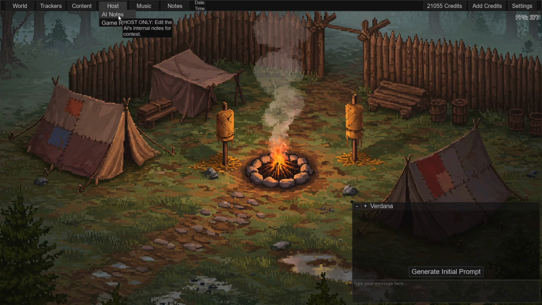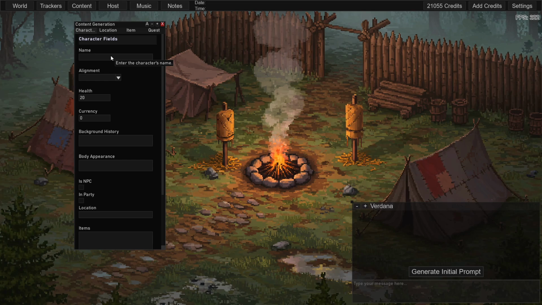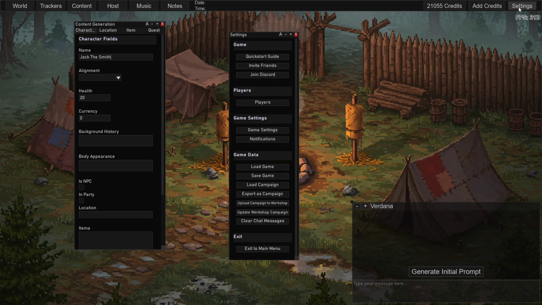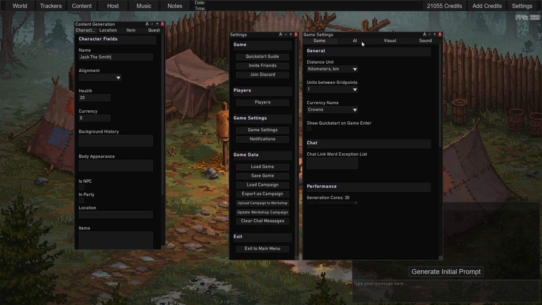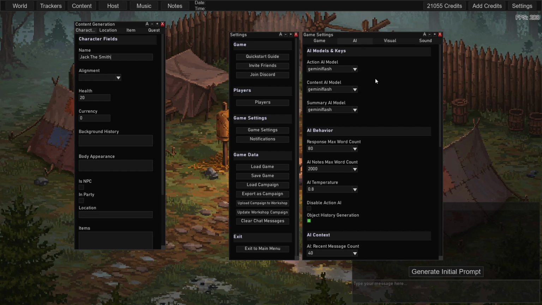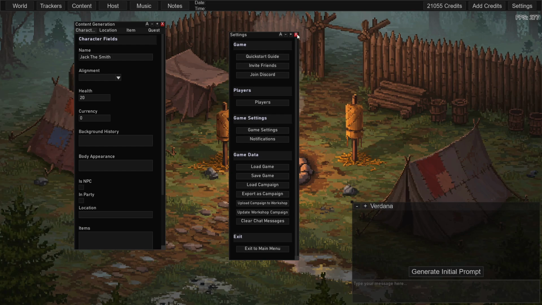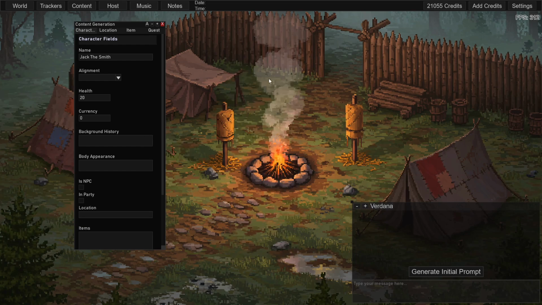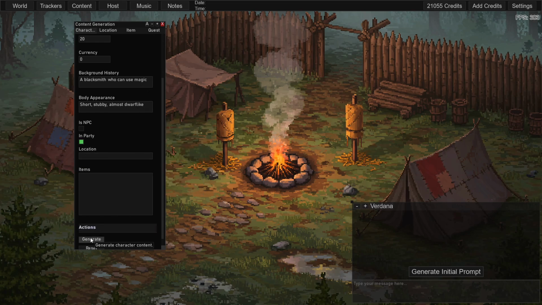Now, we will generate our smith, Jack the Smith. Additionally, just for the purposes of speed, I'm going to put the Pro model down to Flash. That way we're not waiting too long, but generally I would suggest using the Pro model. A blacksmith who can use magic. He's going to be short, stubby, almost dwarf-like. Put him in the party, and we'll hit generate.